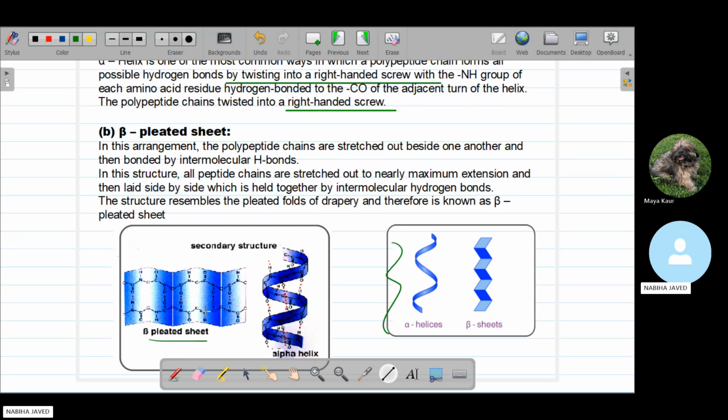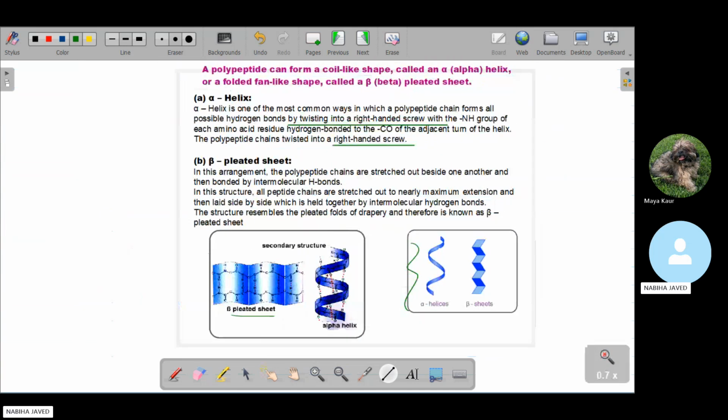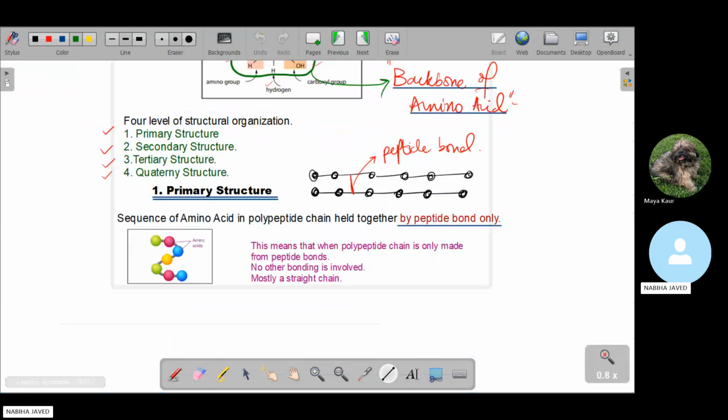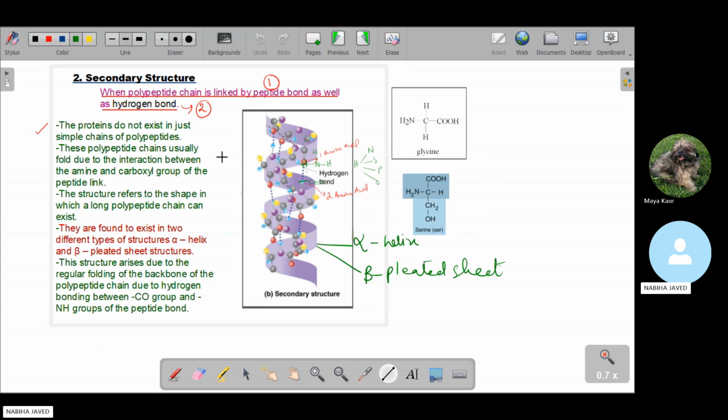So this is the beta pleated sheet and this is the alpha helix. First of all, we will study the primary structure of protein, in which only the peptide bond is present between the chains of the polypeptide and no other bonding is present. But in the secondary structure, we have two types of bond. The first one is the peptide bond and the other one is the hydrogen bond. Due to this hydrogen bonding between the carboxylic group and the amine group, two different types of structures are formed. The first one is the alpha helix and the other one is the beta pleated sheet.